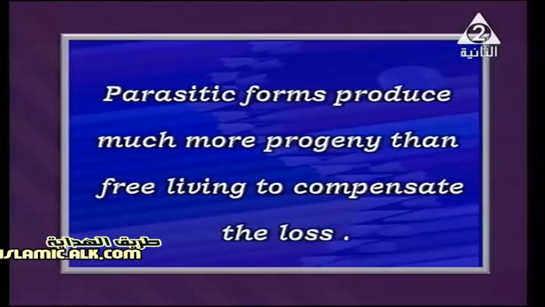Parasitic form, let me remind you of the meaning of parasite. We have 3 different types of living organisms. One of them is the producer, which can make its own food, like any green plant and some types of bacteria. And some types, like us, we call consumers, as we depend on the green plants. And finally, the parasitic form.